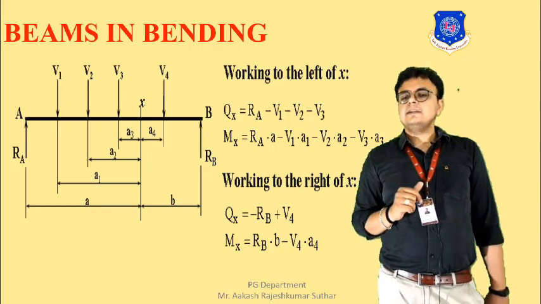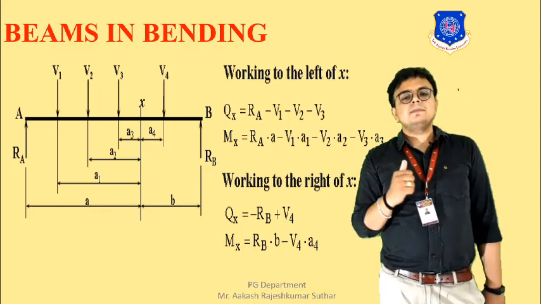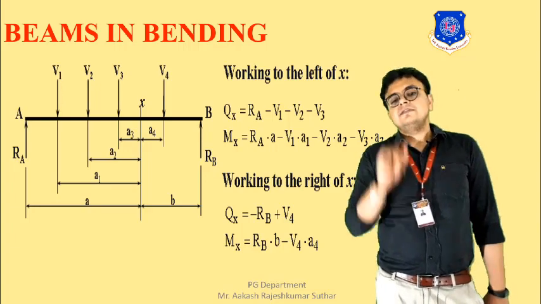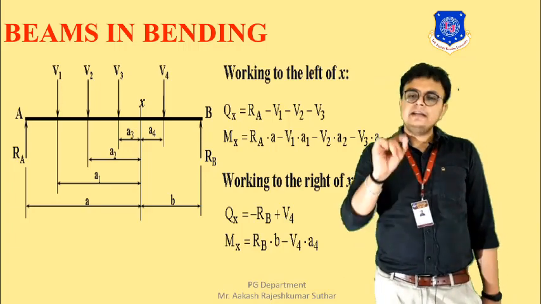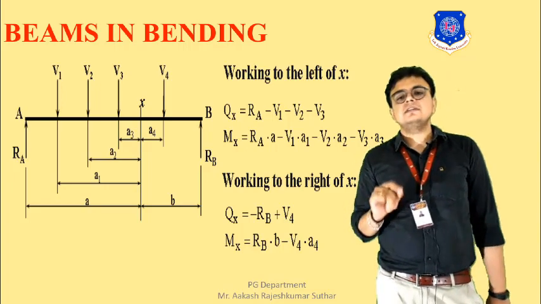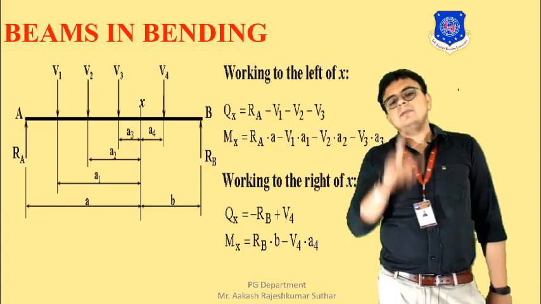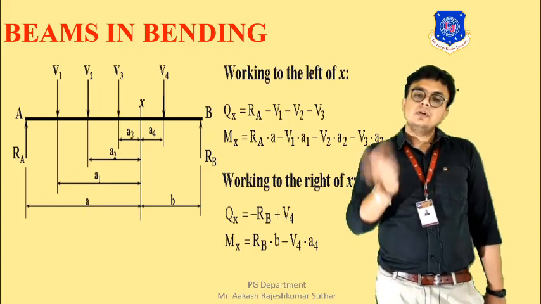Similarly, we find the moment. So Mx will be equal to RA into A minus V1 into A1 minus V2 into A2 minus V3 into A3. This way we can find the moment at X with respect to the left.